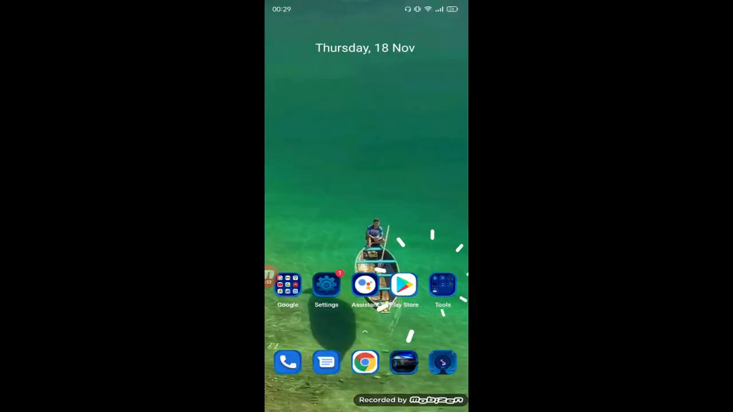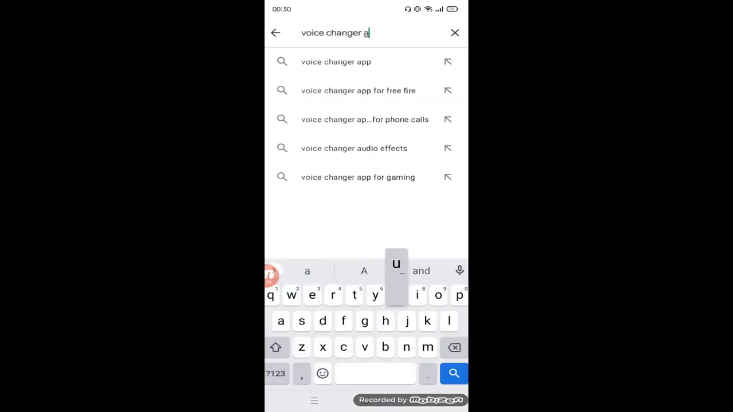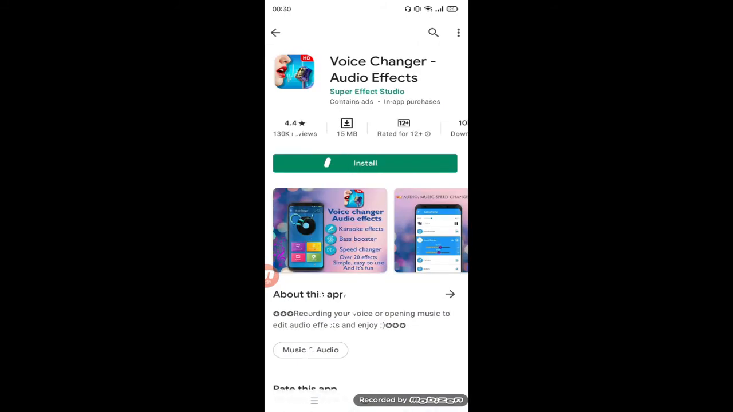You can talk to your friend by changing your voice from male to female or female to male by simply downloading a very small and simple app. Just go to the Play Store on your phone and search for Super Effect Studio's Voice Changer Audio Effect. Download the app and start to use it because it is awesome.